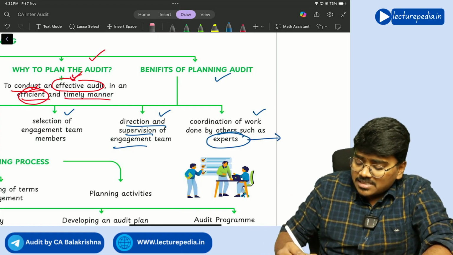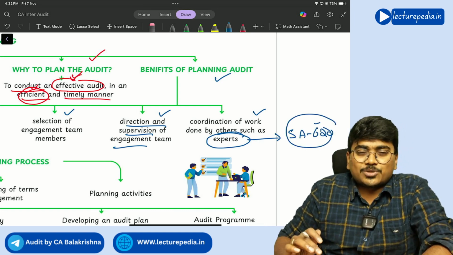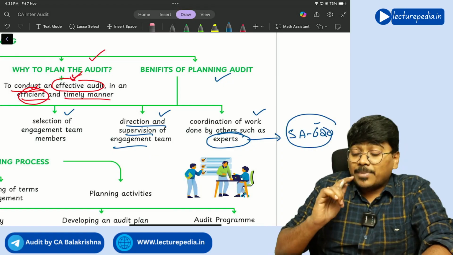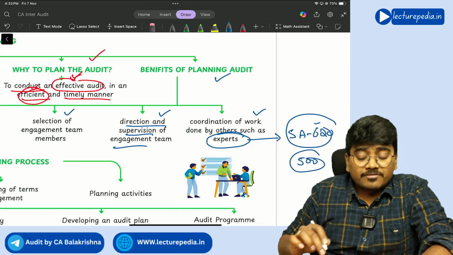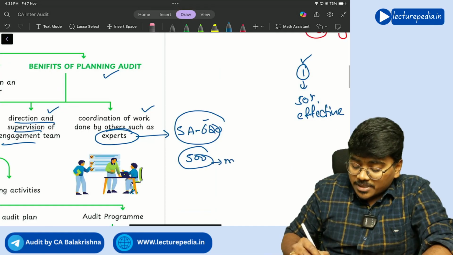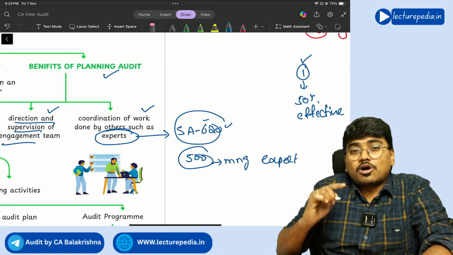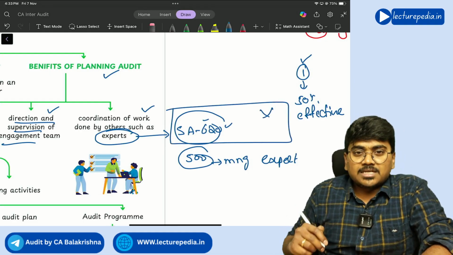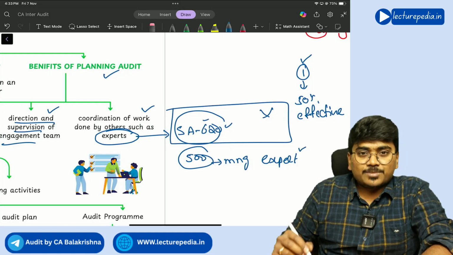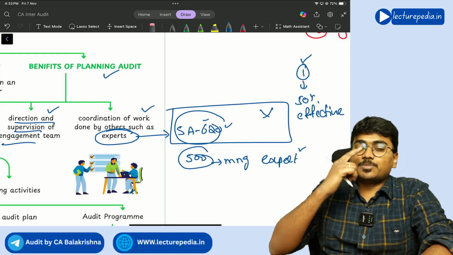We will be covering this in SA 620, but SA 620 you don't have in your syllabus, whereas SA 500 you have. In SA 500, we will be dealing with management's expert. SA 620 deals with auditor's expert. The auditor's expert concept, CA Inter you don't have, but the management's expert concept you have in SA 500. While discussing management's expert, you will get to know.